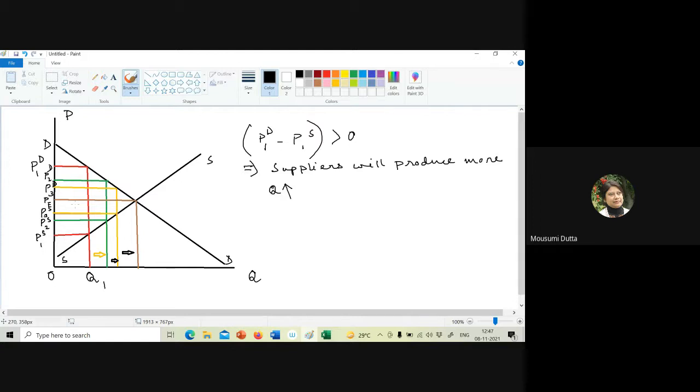quantity is increasing for that matter, so it is satisfying the behavioral assumption, and that in turn is reducing the gap between the demand price and the supply price. So if this happens, in that case, the equilibrium will be called statically stable equilibrium, because if continuously the gap between the demand price and the supply price falls, naturally it indicates we are moving towards the equilibrium. Okay, so this is the idea.